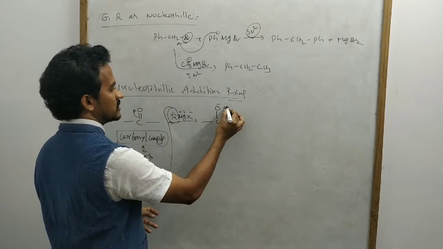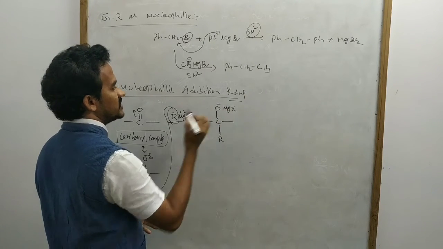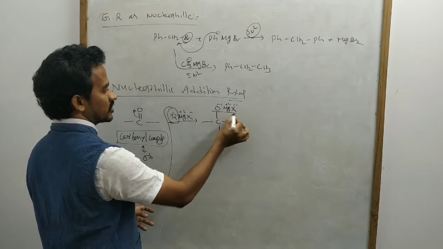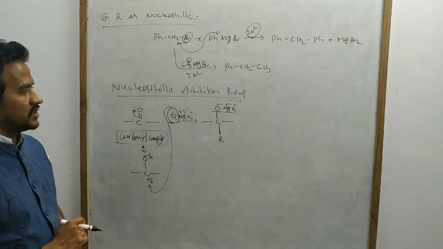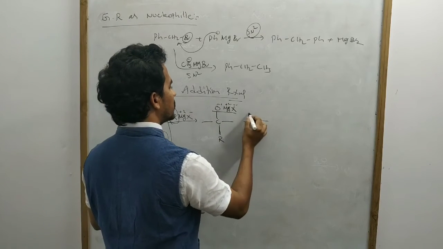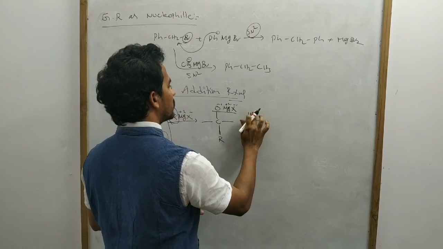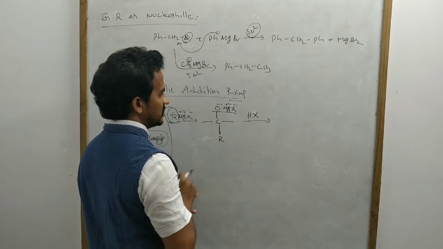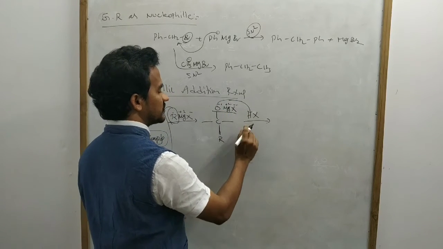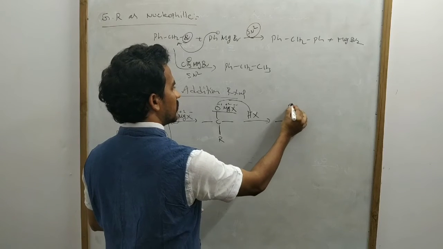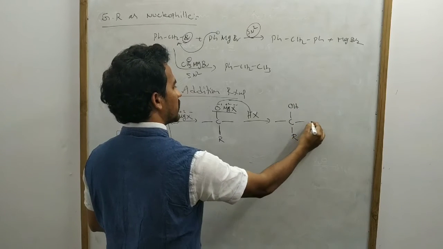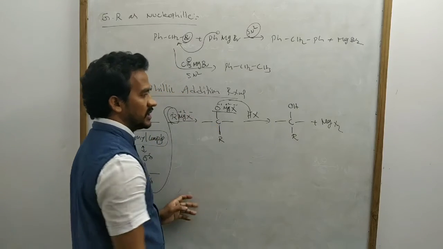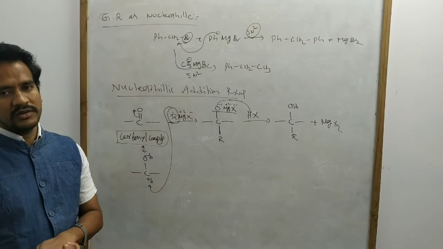Now this O minus is neutralized by MgX, with O minus, X minus 1 and Mg plus 2, neutralizing the charges. Now this is treated with acid, suppose HX. The O minus accepts the H plus from the HX, so here OH and R, plus MgX2, that is X minus and Mg plus 2. So that is the preparation of the alcohol.